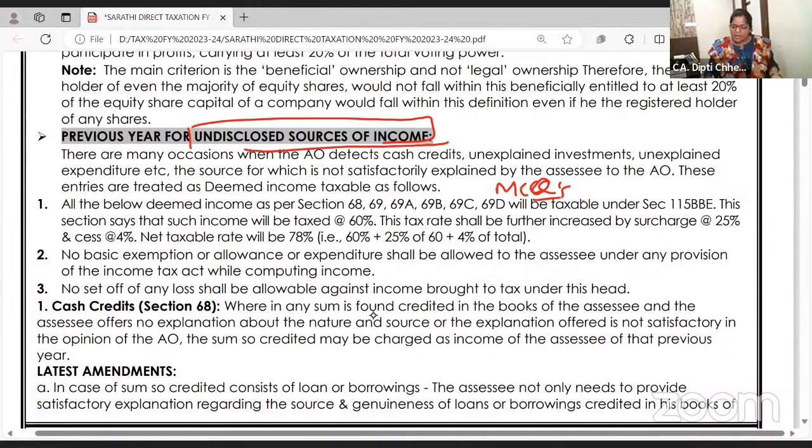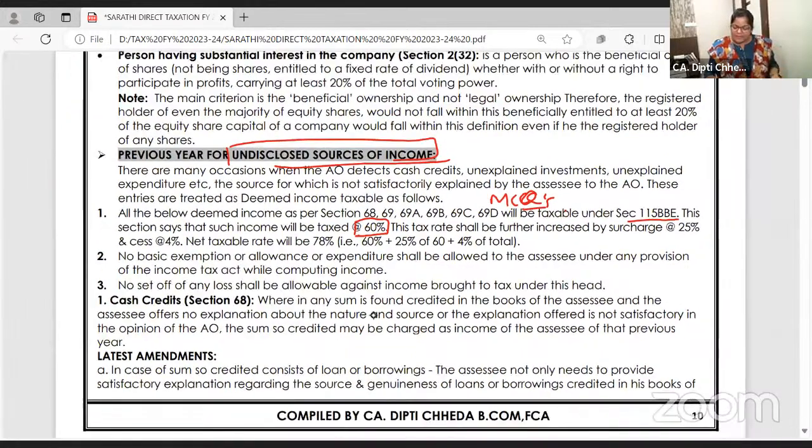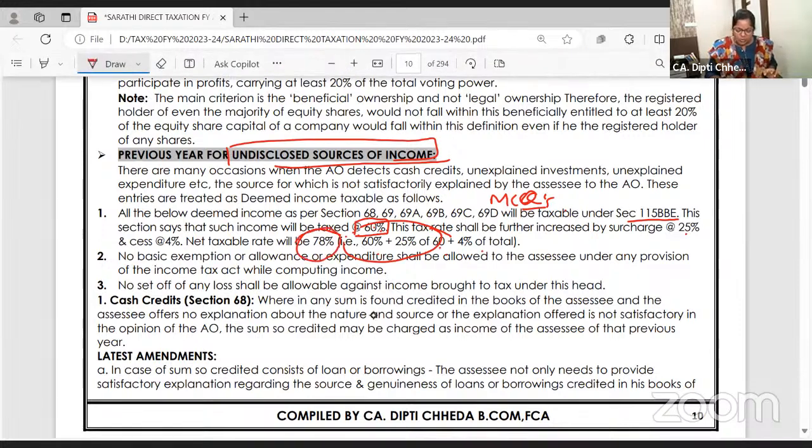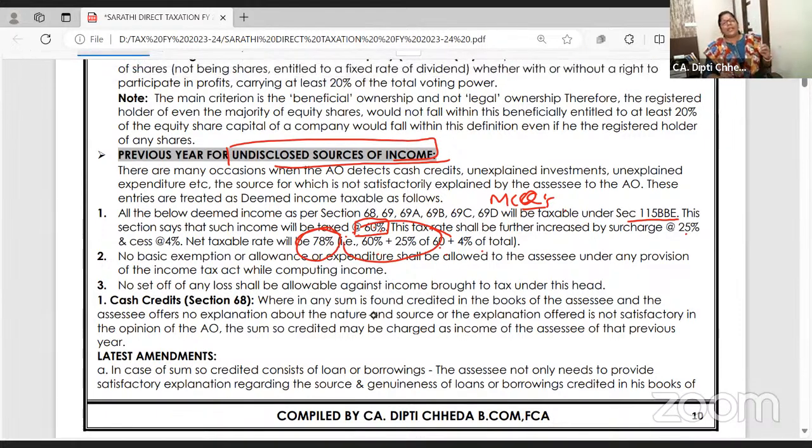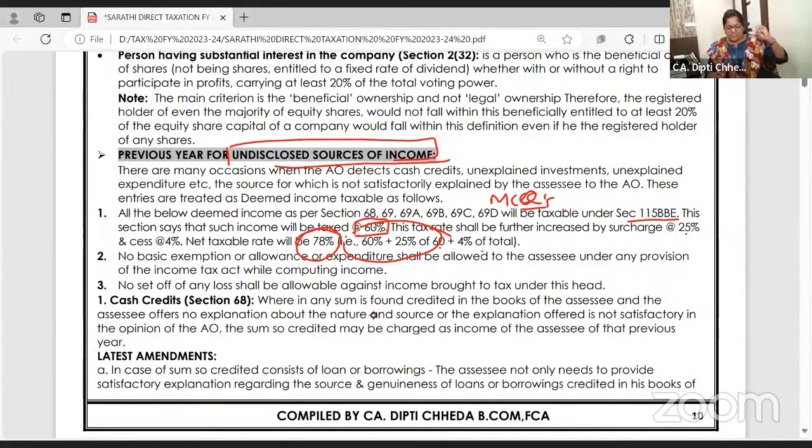Whenever it is caught under section 115BBE, the tax is 60%. Surcharge is 25% on tax, and health and education cess is 4% on tax plus surcharge. So total tax to be paid when there is a raid, search, survey on whatever you have not disclosed and you're disclosing now is 78%. Clear to all of you, right?